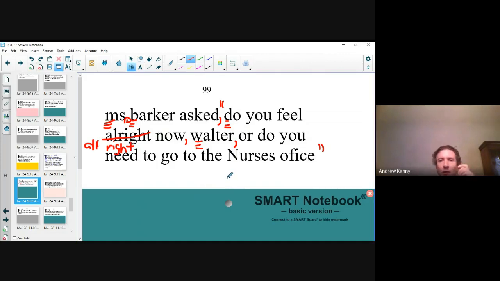We have a couple more things wrong with this sentence. We do not capitalize the word nurse. Now, nurses are very important people, but we don't capitalize it unless, of course, we're using it as somebody's name. Like if I said Nurse Johnson, or "I really like Nurse Johnson," then I would capitalize it. But if I said "I really like my nurse, Miss Johnson," then I wouldn't capitalize nurse. Also, whose office is it? It's the nurse's office, so I have to show possession. So I would put an apostrophe between the E and the S to show it's the nurse's office.